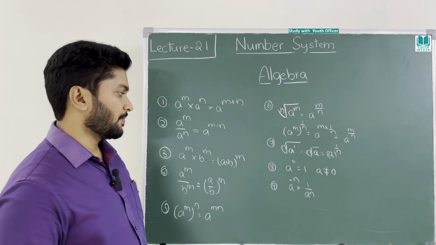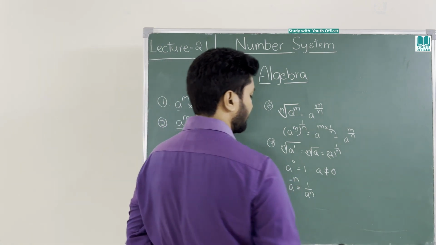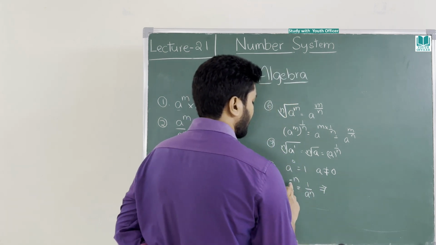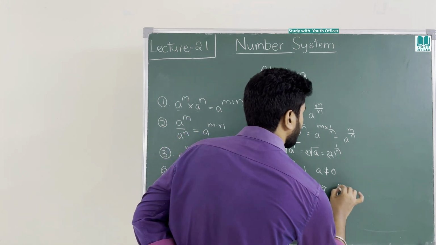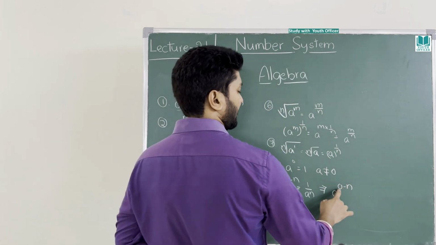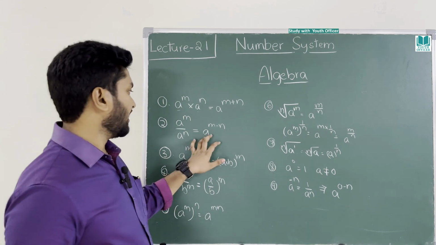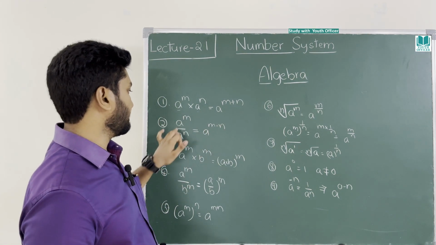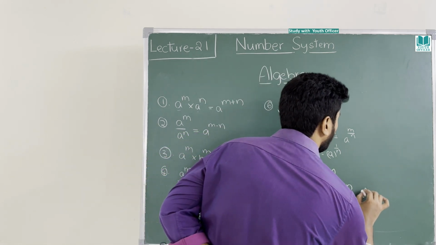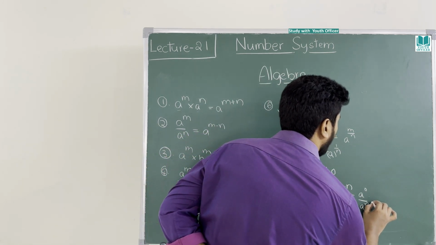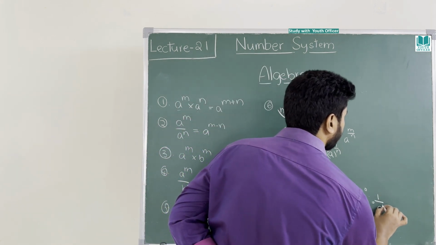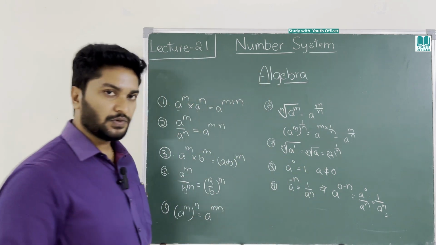How did we get this formula? Shall I deduce that? Come on. How did I get that? I'll put a 0 in front of this: 0 minus n, that means minus n only, right? A power 0 minus n means a power 0 by a power n. We already know a power 0 is equal to 1, so 1 by a power n. This is how you get the formula.